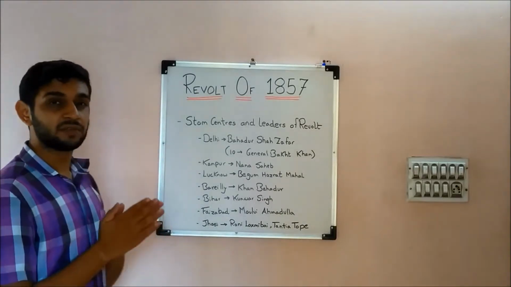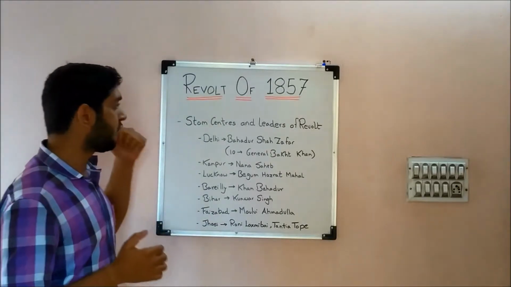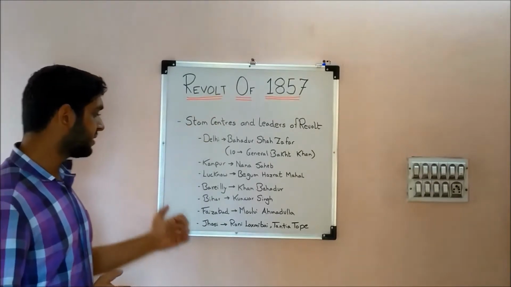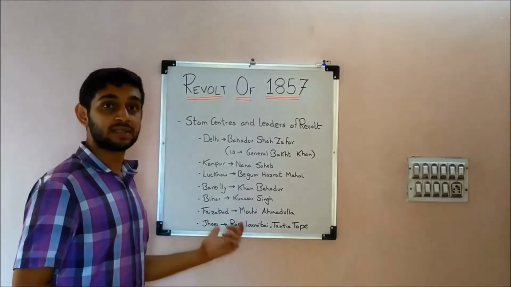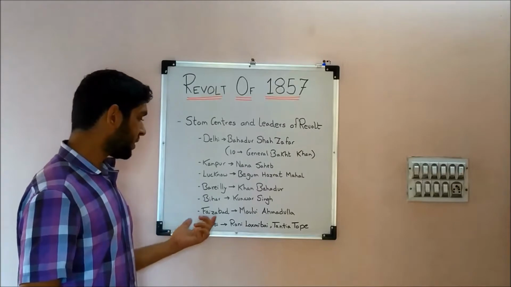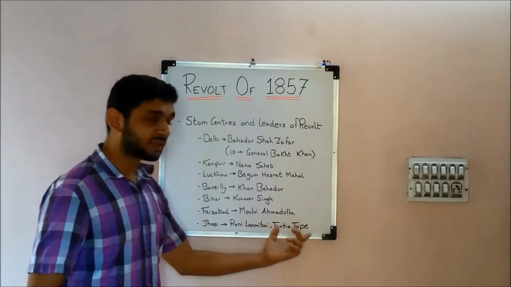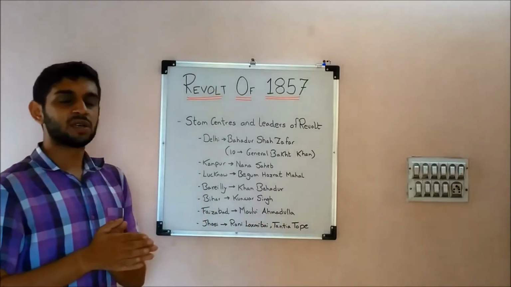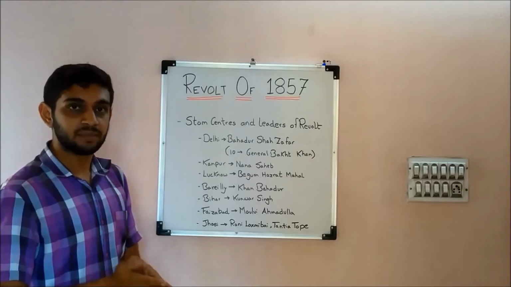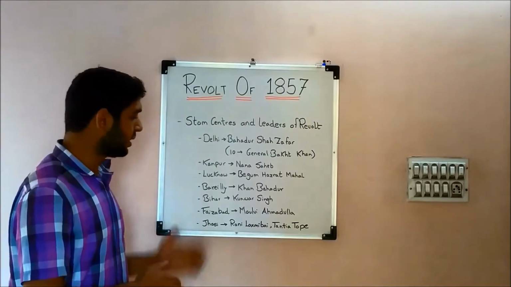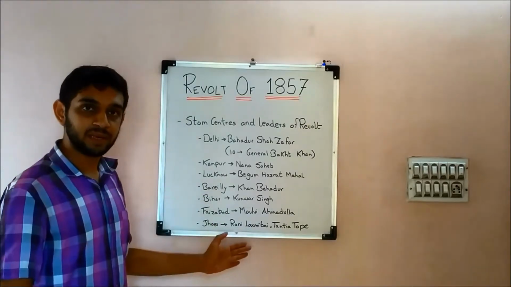And then obviously one of the most prominent personalities of the revolt of 1857 is Rani Lakshmibai or Jhansi ki Rani. So obviously that is in Jhansi, and Tatya Tope joined her. Tatya Tope was an associate of Nana Sahib. After they lost Kanpur, Tatya Tope joined Rani Lakshmibai.